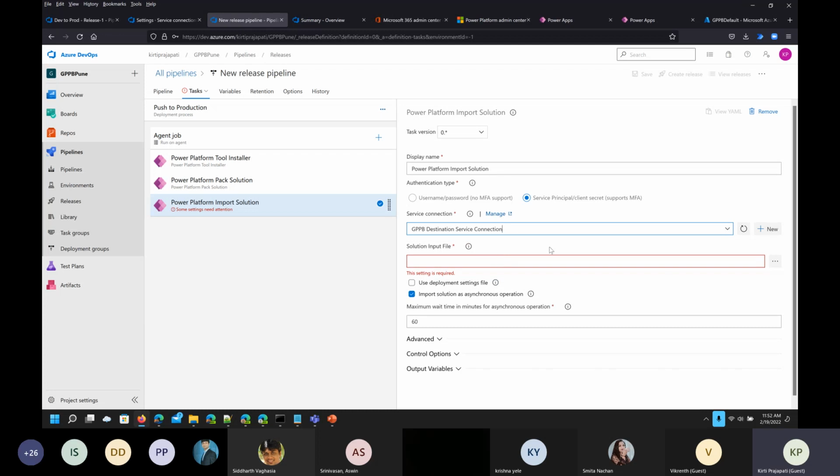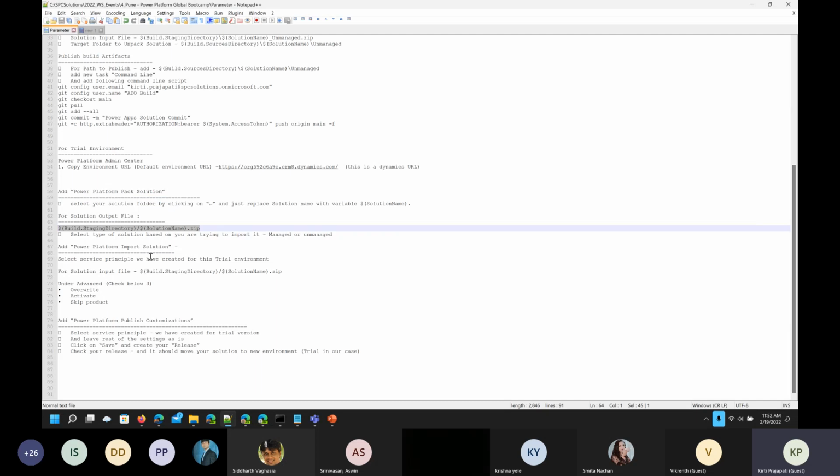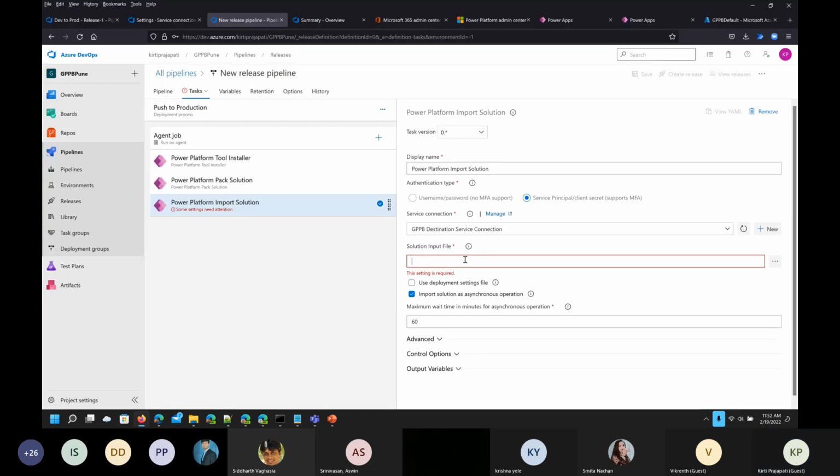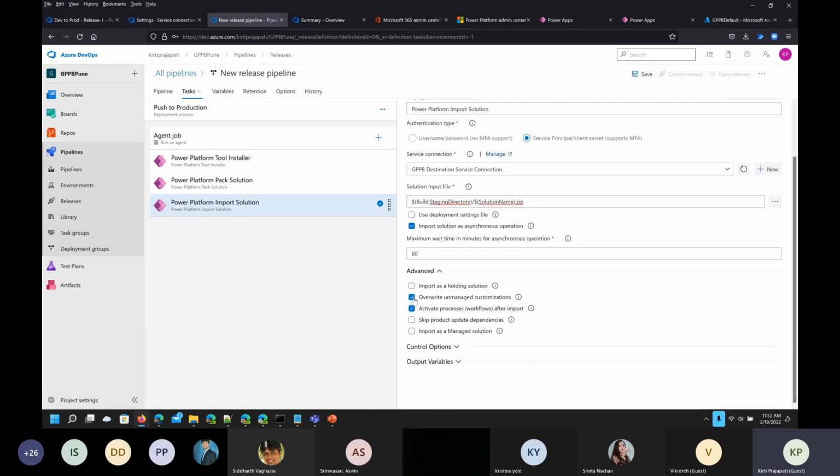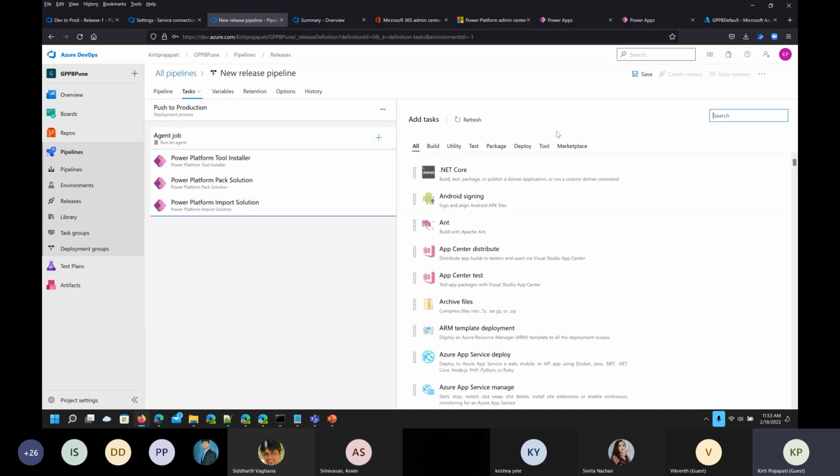You can also use this. Let me copy the command from here. The solution input file is this: build staging directory slash solution name dot zip. Now under advanced we have to select override and activate and skip product update dependency. We are not managing any dependency, we are just keeping everything and overwriting the unmanaged customization. So we have to select these three checkboxes, and then again add a new task.